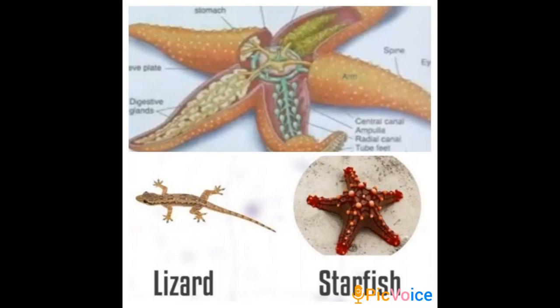So if we cut it radially in any manner into 2-3 parts, such that at least an arm along with the cells of the central disc are intact, then, since the central disc has got stem cells, they multiply and are able to regenerate the whole body.